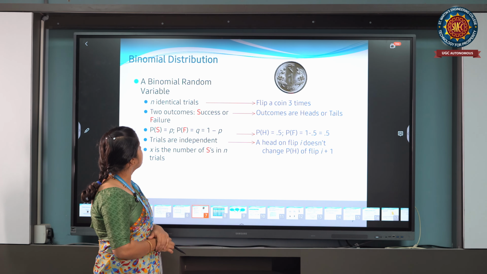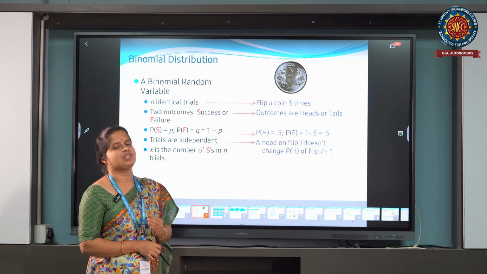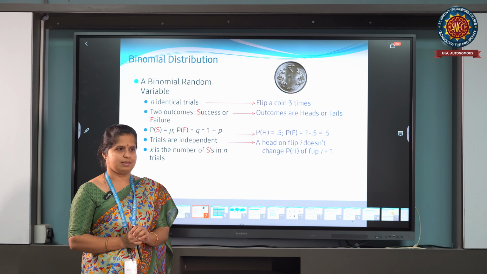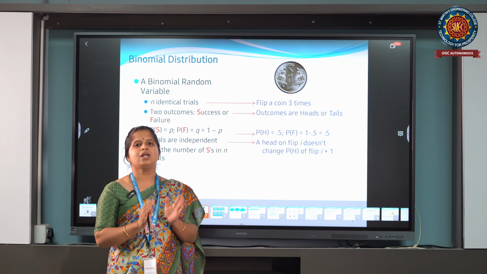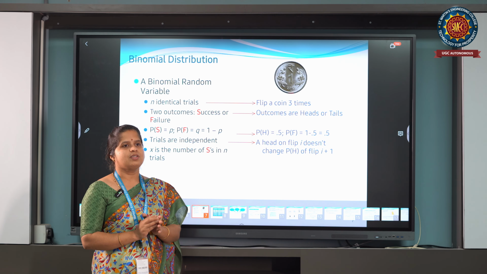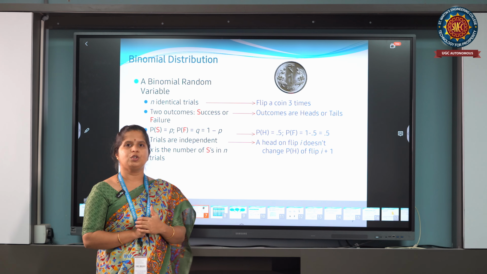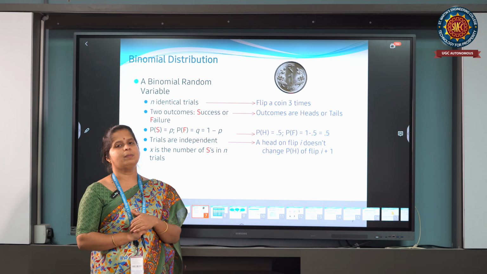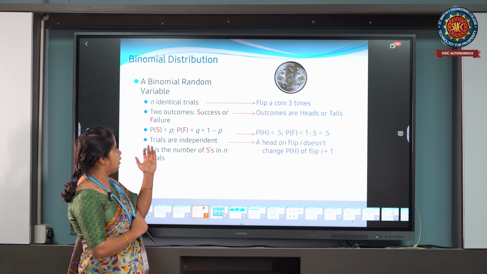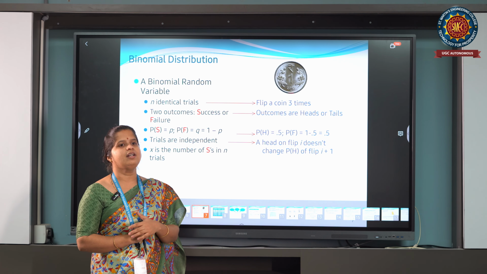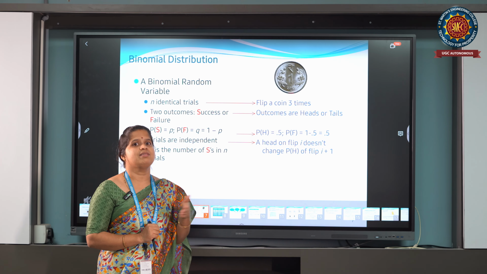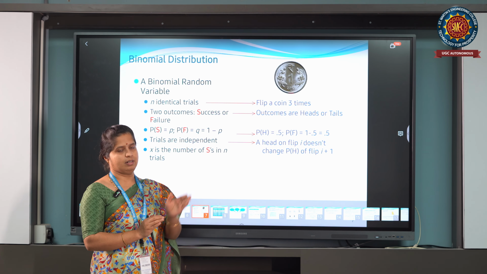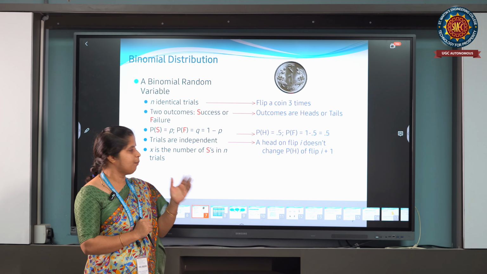In the binomial distribution, we have a random variable x, which is a discrete random variable, and we take n number of trials. Each trial has an equal number of possible outcomes. Suppose the probability of success equals p, then the probability of failure will be 1 minus p, denoted by q. The trials are independent of each other. The previous experiment will not affect my next experiment; that is, the trials are independent.